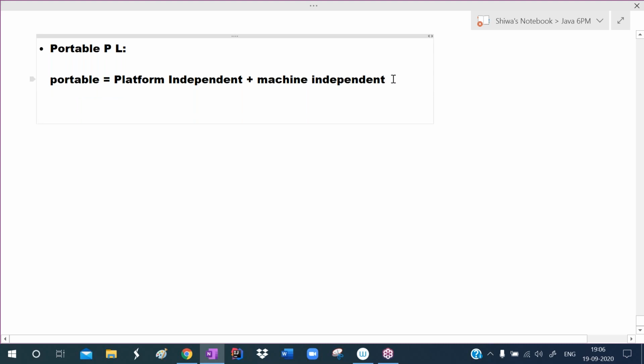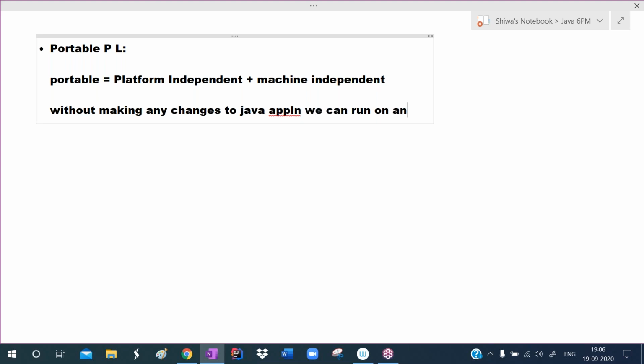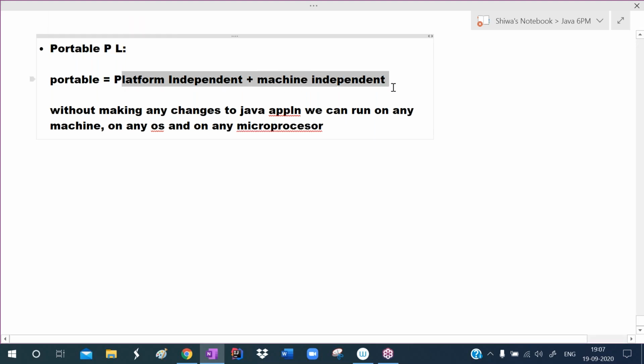So without making any changes to a Java application, we can run it on any machine, on any operating system and on any microprocessor. Easily you can move it and run it on any machine, any operating system, any microprocessor. So this feature is called what? Portable. It is the result of platform independency plus machine independency.